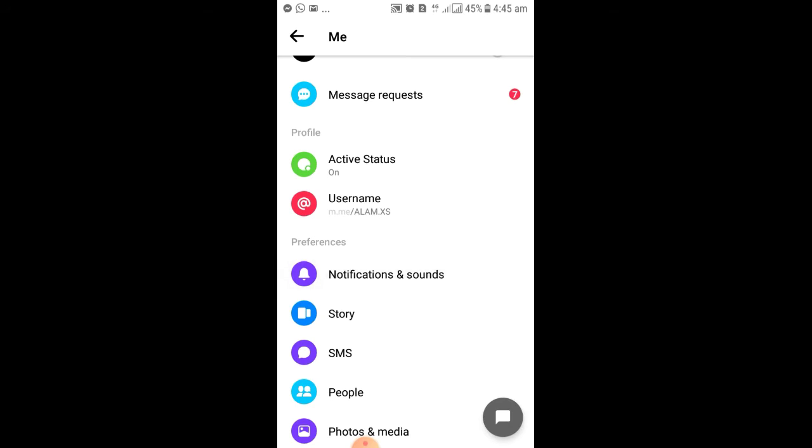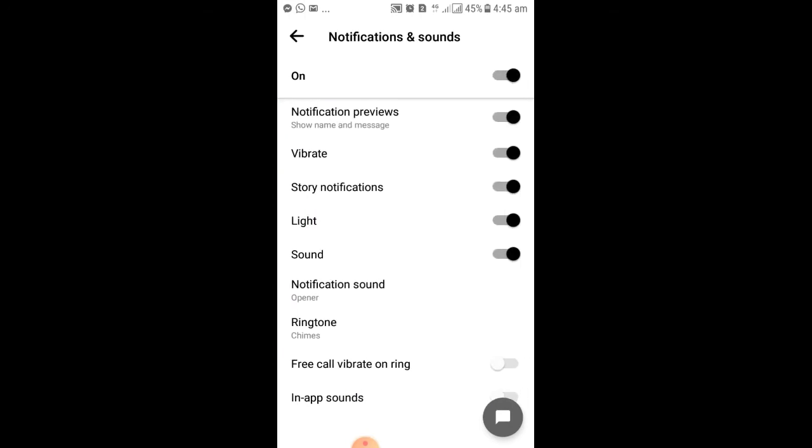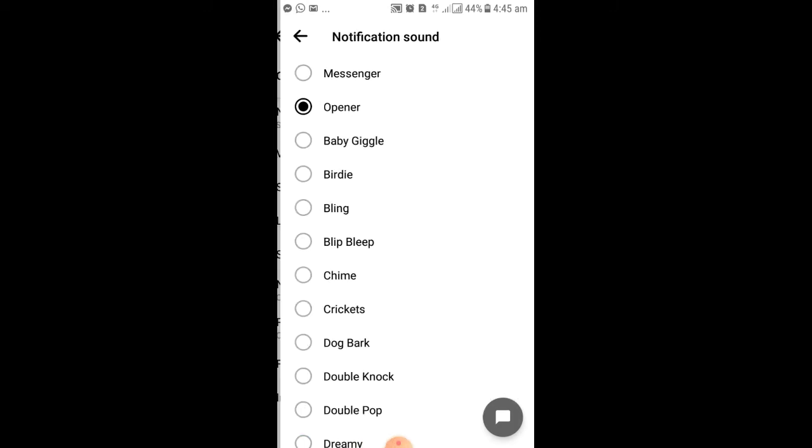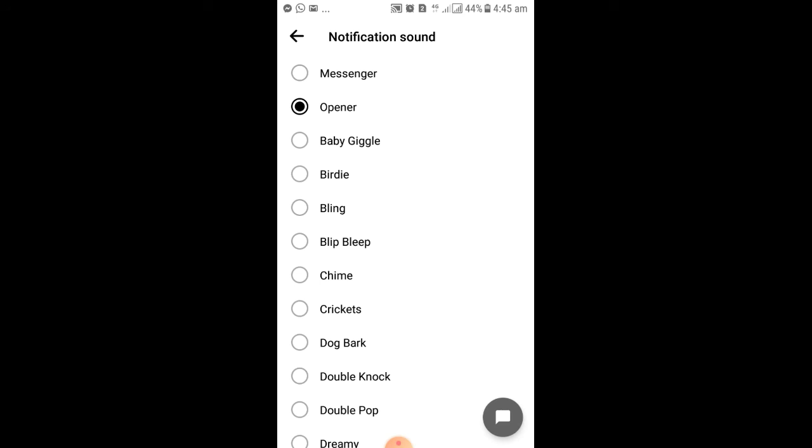After tapping on Notification and sound, this type of page opens, and we are going to Notification and sound and Ringtone. Both are the same process. We are going to Notification and sound. After tapping on Notification and sound, this ringtone list opens and we can select as per our choice.